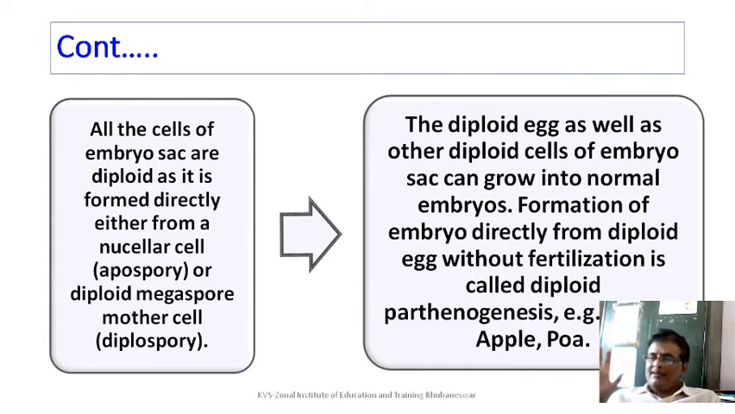The diploid egg as well as the other diploid cells of the embryo sac. Remember, this is an unusual condition in which meiosis has failed, only mitosis has taken place. So antipodals are there, synergids are there, egg cell is there, polar nuclei are there, because they have been produced by mitosis, not meiosis, as a result of which they are all diploid. So any of the cells are capable of producing an embryo. Formation of an embryo directly from a diploid egg without fertilization is called diploid parthenogenesis. Example, Ribes, apple, etc.